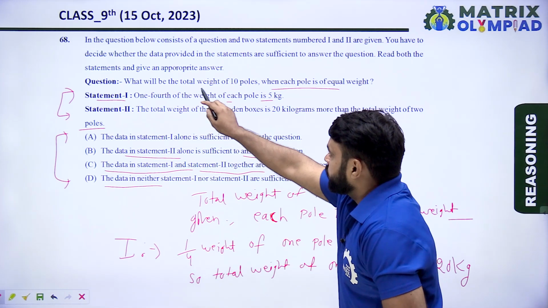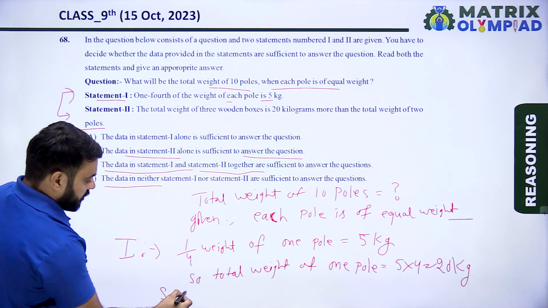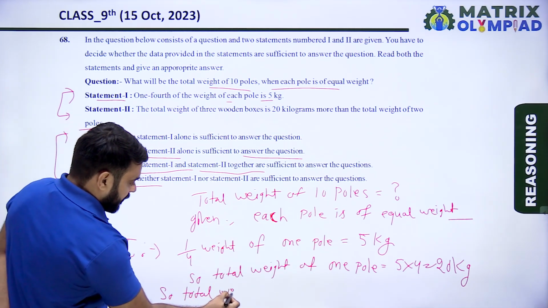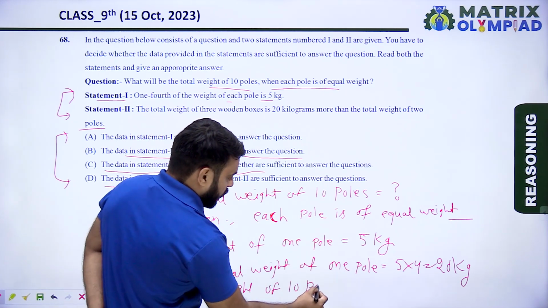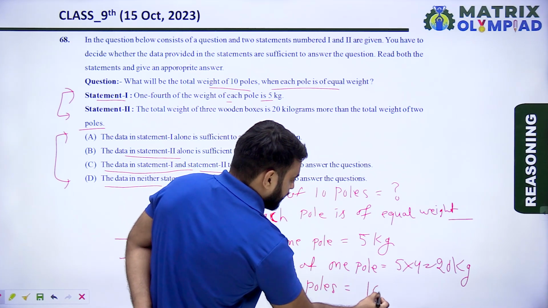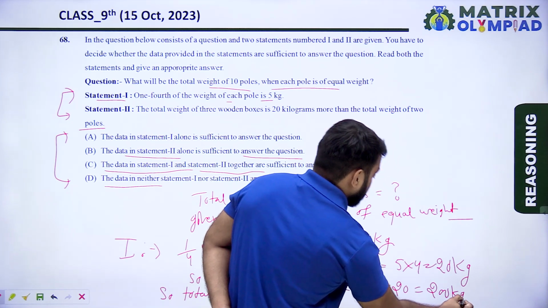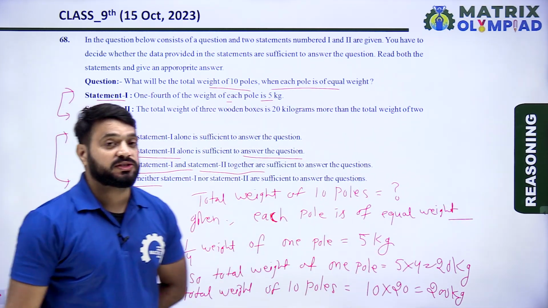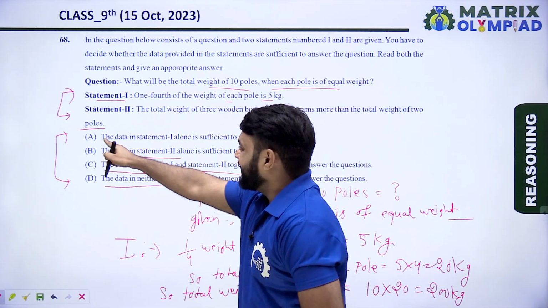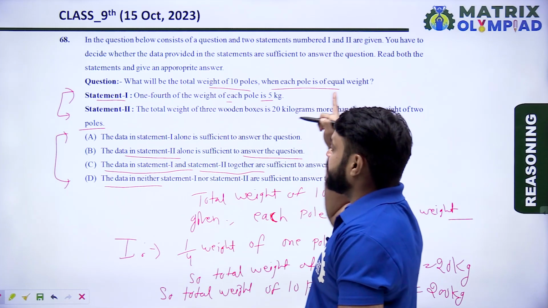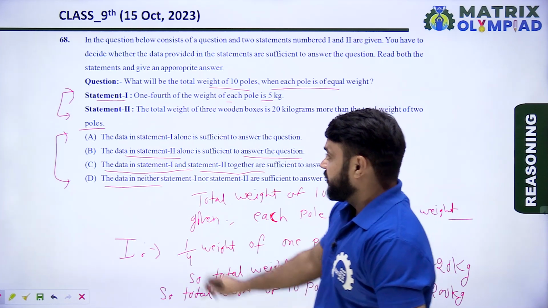Now total weight of 10 poles is equal to 10 into 20. It means 200 kg. So total weight of 10 poles is 200 kg. It means statement first alone is sufficient to answer the question. It means option A is the correct answer.